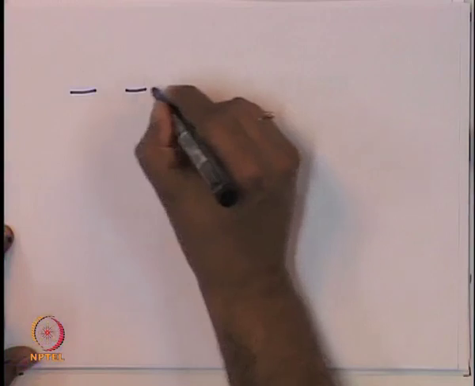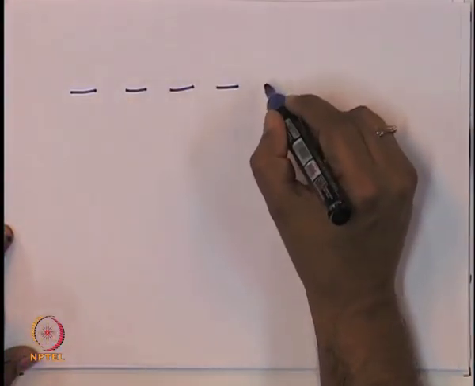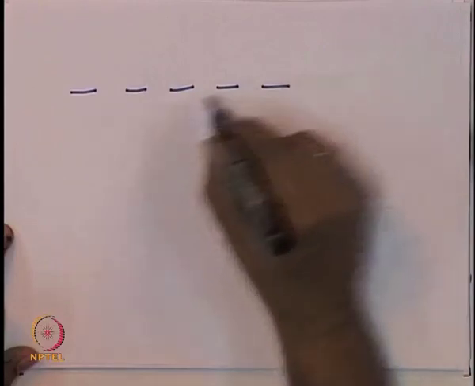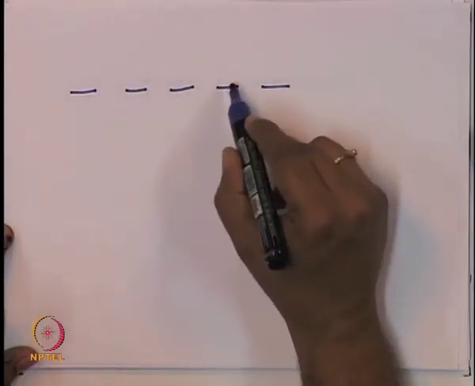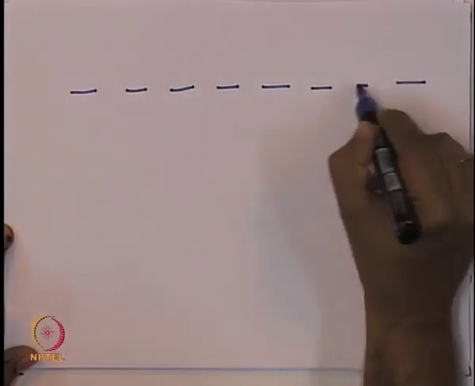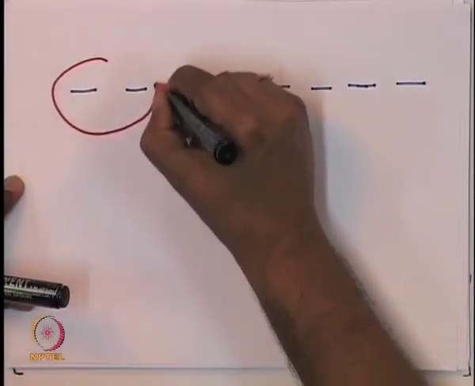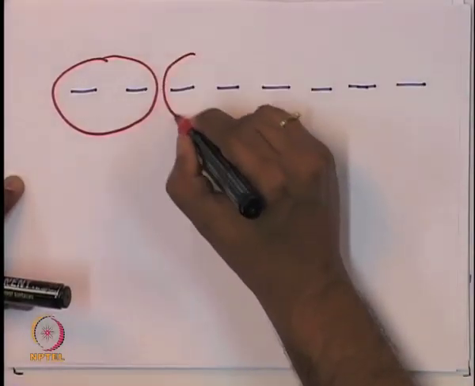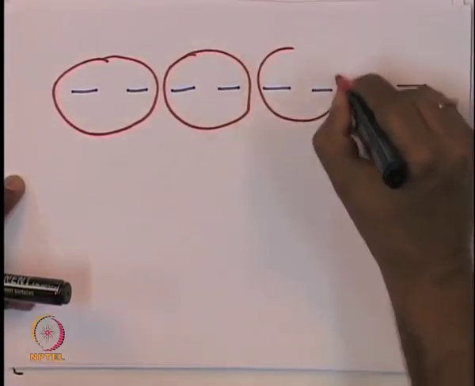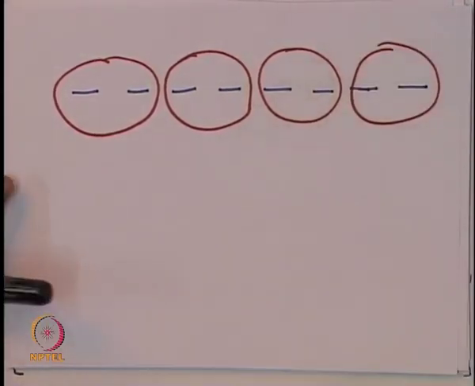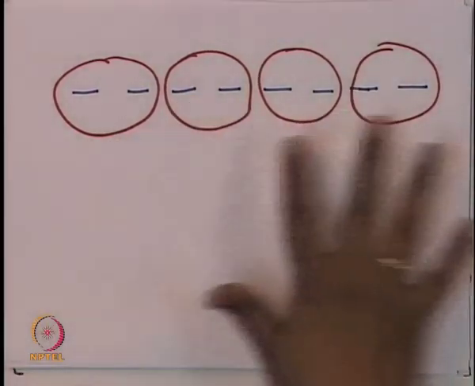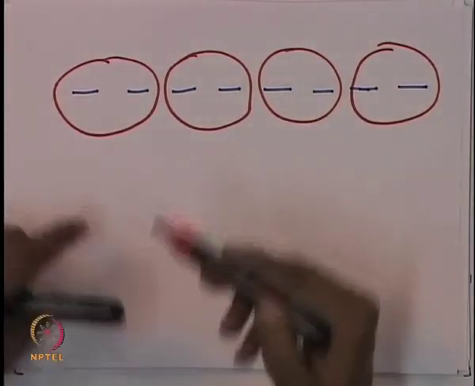Let's first draw something similar to what we had. So let's draw 1, 2, 3, 4. So these are chromosomes 1, 2, 3, 4, 5, 6, 7, 8. So there are 8 chromosomes, and if you are imagining a diploid, 2 chromosomes will come from one parent. One individual will have 2 chromosomes. So there are 4 individuals here, and each individual has 2 chromosomes. So this is the diploid example.